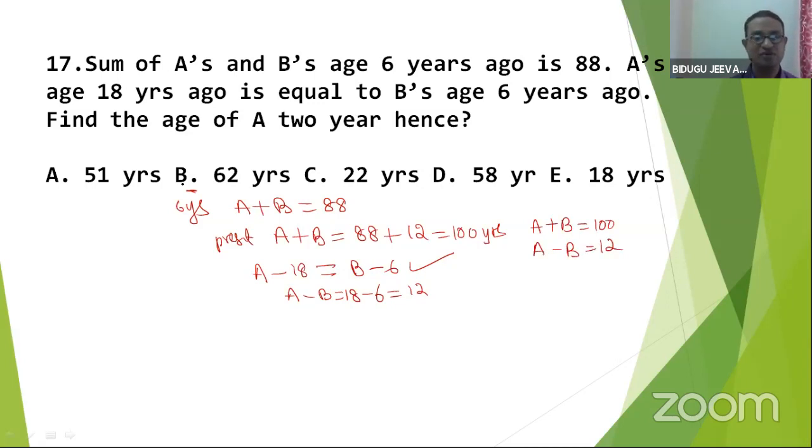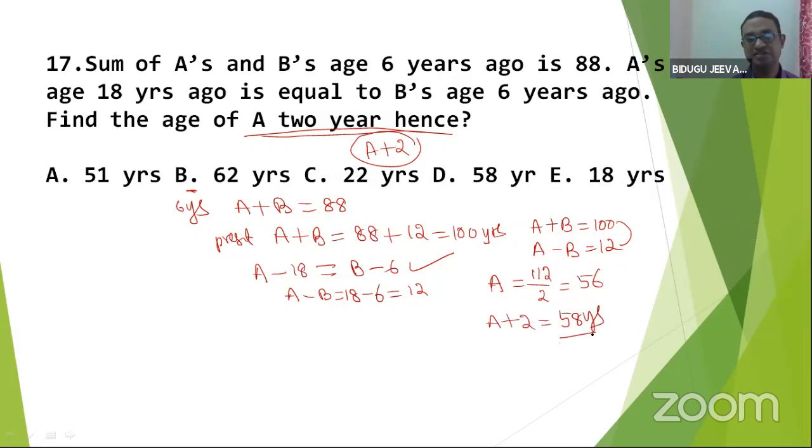Question is, what is the age of A 2 years hence? That is, you have to calculate A plus 2, right? Can you please tell me what is the answer for A here? What I said, B plus C, B minus C, where we used in boards and streams. Here is addition by 2. It is 56. So my answer is A plus 2 is nothing but 58 years, right? Hope D is the correct answer.